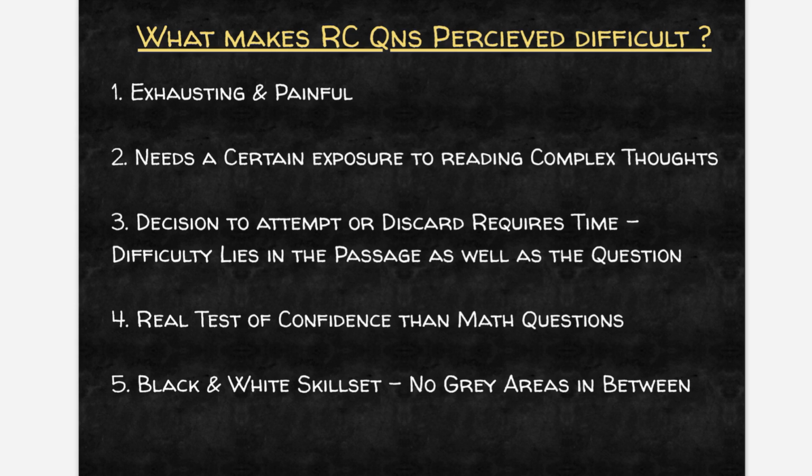Now you start reading the questions once or twice, and definitely 1.5 to 2 minutes is gone. It's only after that you are even able to make a correct choice as to whether you have to attempt it or leave it, right? But that 1 to 1.5 minutes that's gone is valuable time that you could have spent somewhere else, correct?